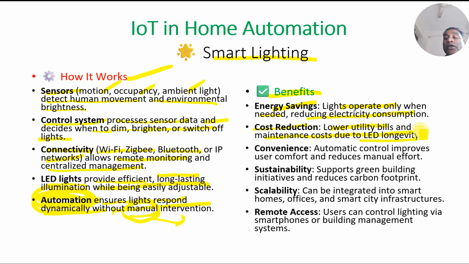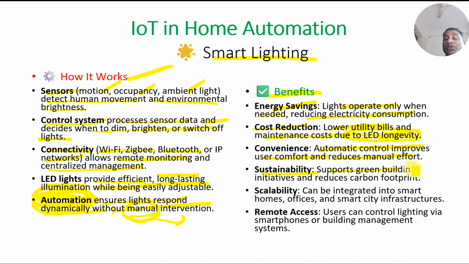When the LED is switched on only when necessary, it is utilized less, hence long life. Convenience: automatic control improves user comfort and reduces manual effort.